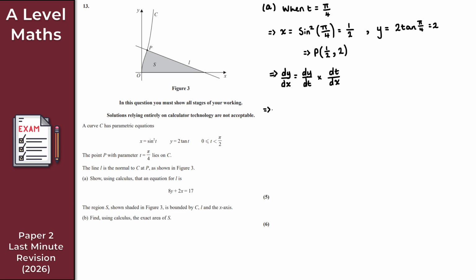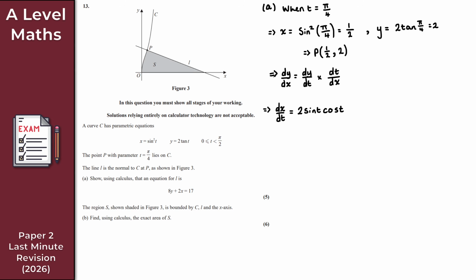So dx by dt, what is that? Clearly we do need to use the chain rule here, so just take your time with this, you don't need to rush it. It should hopefully be pretty straightforward. So for dx by dt, I get 2 in front, so I get 2 sine t and also cos t. So 2 sine t cos t, like so. So that's dx by dt.